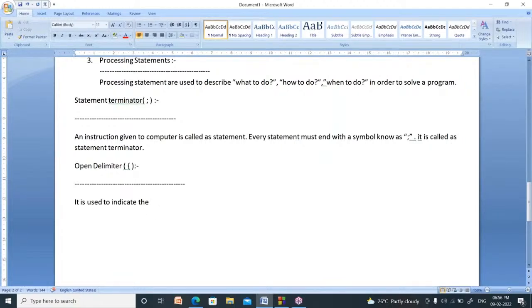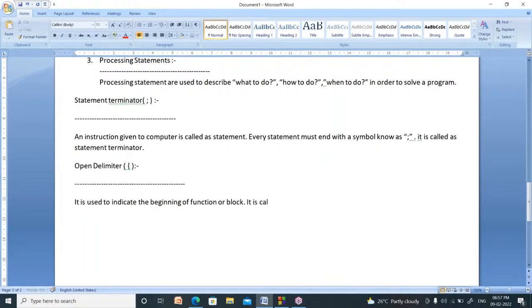It is used to indicate the beginning of function or block. Block means group of statements. Suppose if you know C language, you know while block, if block, switch block, structure block. So block is nothing but a group of statements. So how to indicate the function begins, how to indicate the block begins? By using this symbol. It is used to indicate the beginning of function or block.